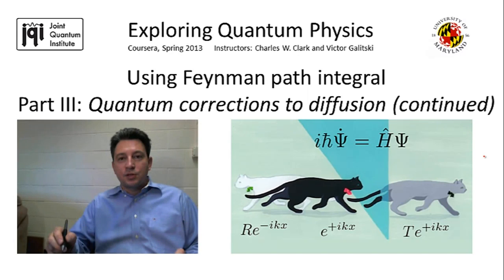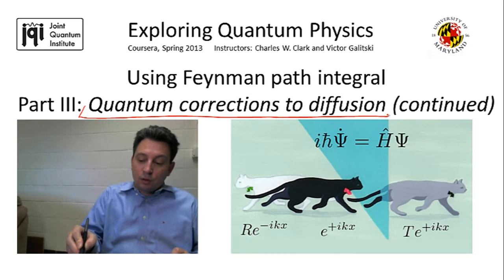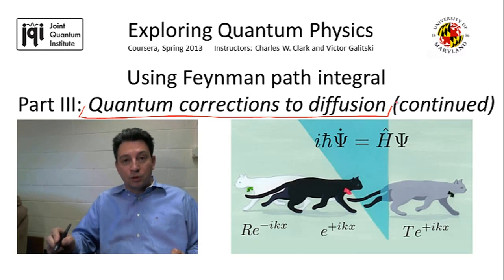So in the second part of this segment, I'm going to elaborate on the weak localization phenomenon, and in particular I will discuss in more detail the self-crossing trajectories that are responsible for it, and in particular I will identify the physical circumstances under which they're actually important. And this discussion is going to be under the title I put here, Quantum Corrections to Diffusion.